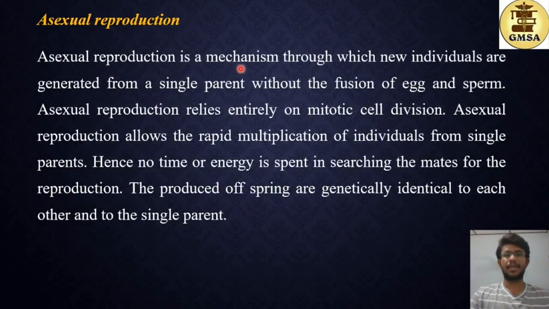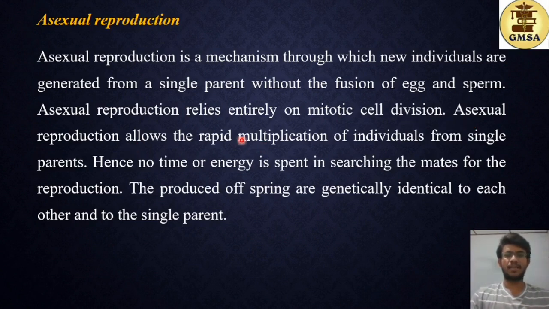Asexual reproduction is a mechanism through which new individuals are generated from a single parent without the fusion of egg and sperm. So this is the unique characteristic of asexual reproduction. There is no fertilization, or there is no genetic combination occurring between the egg cell and the sperm cell. Asexual reproduction relies entirely on mitotic cell division. Here, mitosis is the process where asexual reproduction occurs.